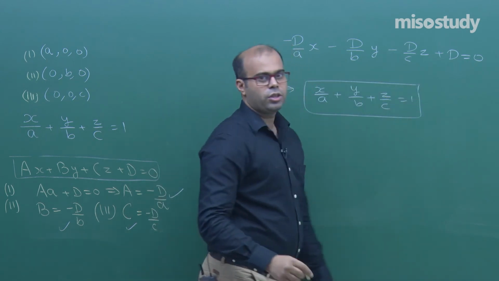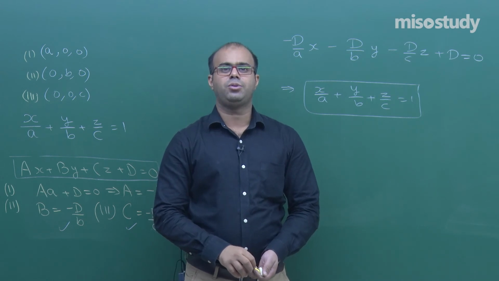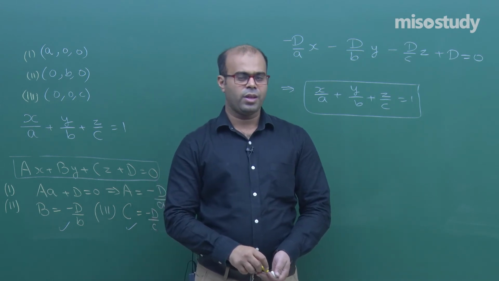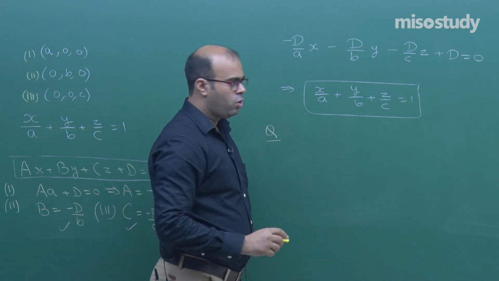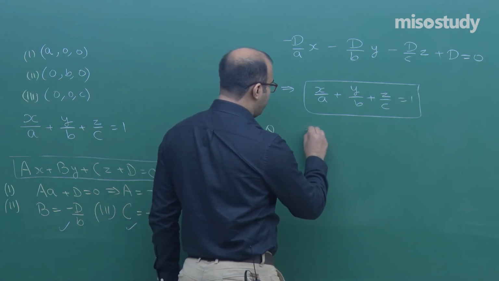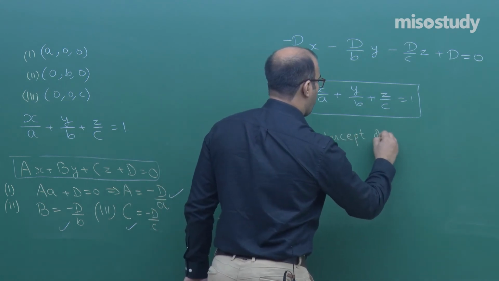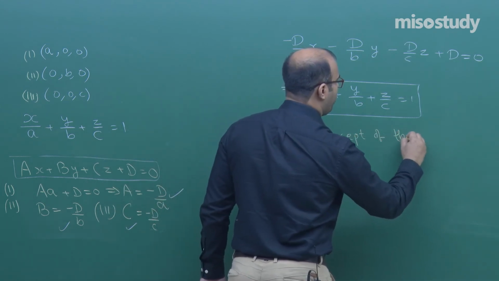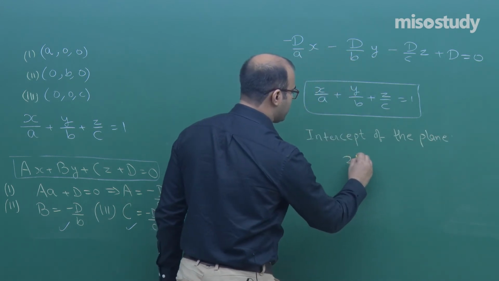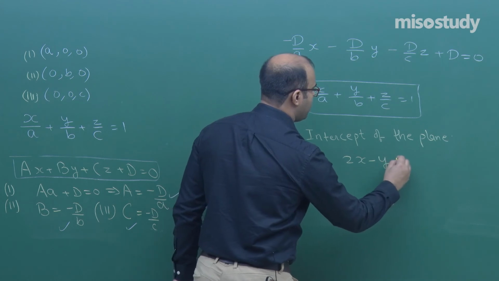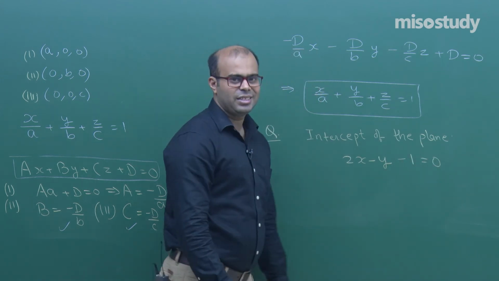So, this is the equation of the plane when the intercepts on the x, y and z axis are given. Let us see a question. So, here if I ask you what are the intercepts of the plane whose equation is given like this: 2x minus y minus 1 is equal to 0, on the x, y and z axis.